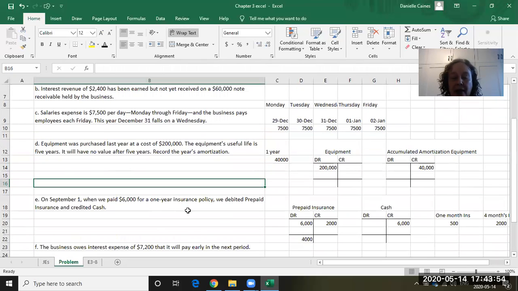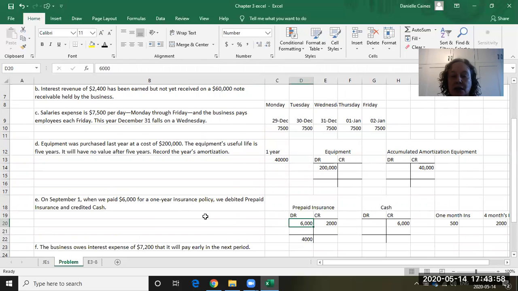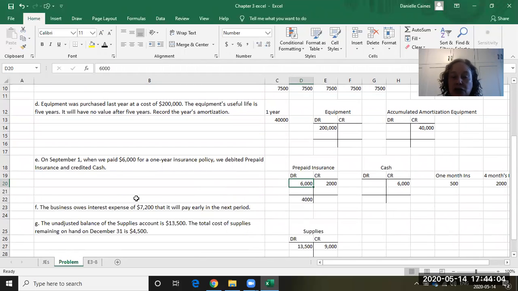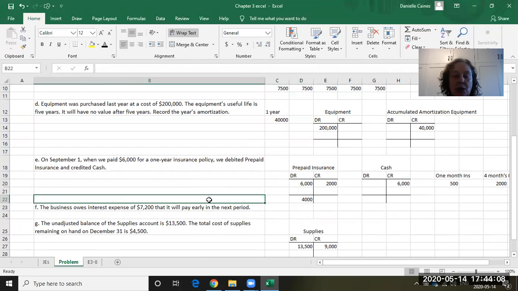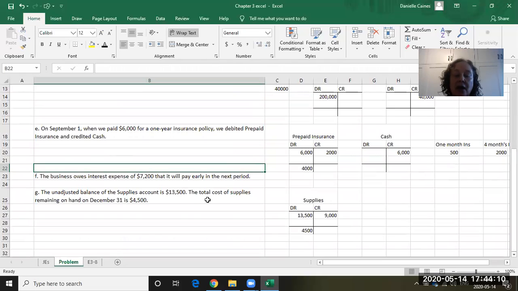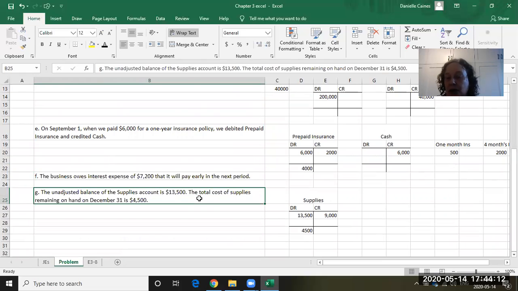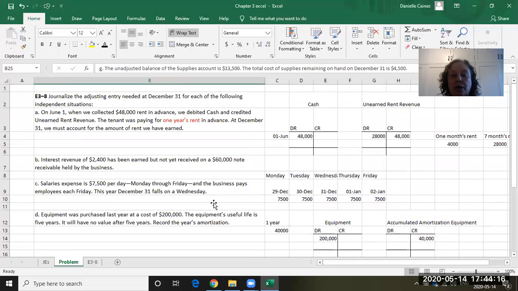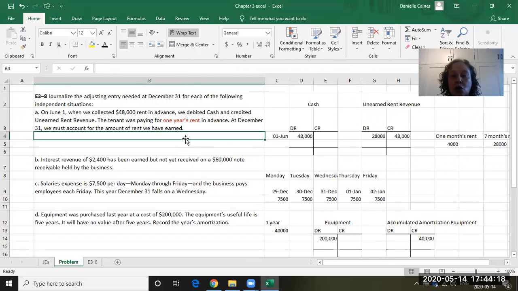Anything that you prepay, you're going to have to think about, okay, I prepaid this insurance, $6,000. How much did I use of that? How much am I going to expense? Do I owe any interest? Are there any loans that we have, notes payable that we have? What about supplies? Did we use supplies, or how much supplies did we use? So you're going to have to think about all of these things in the business and record them.